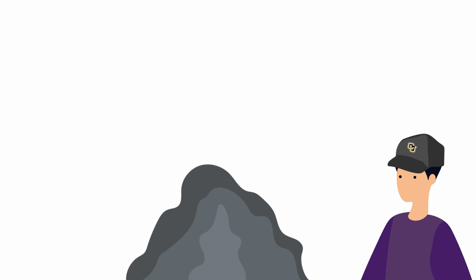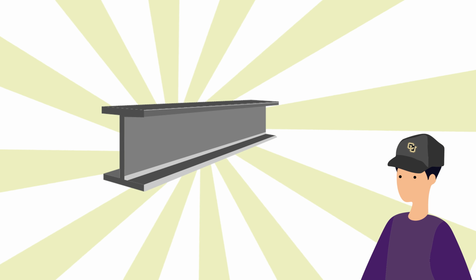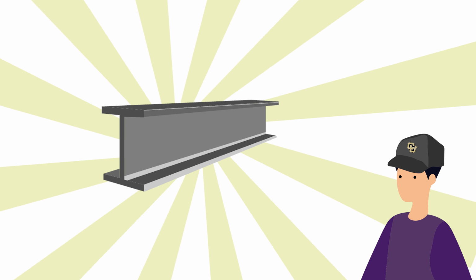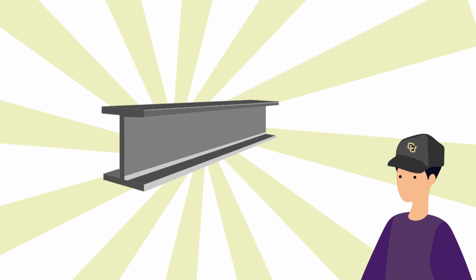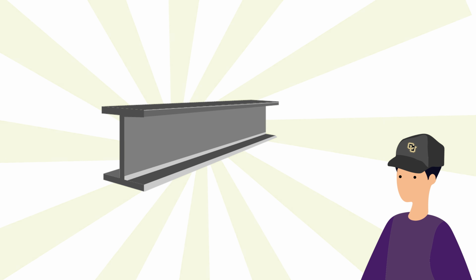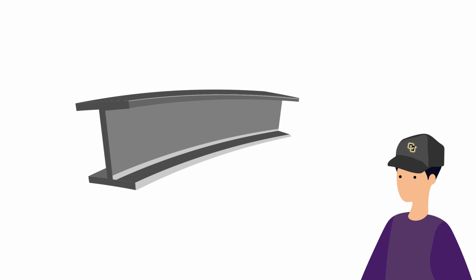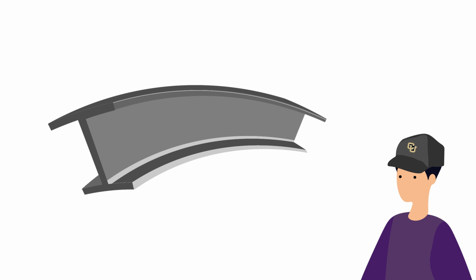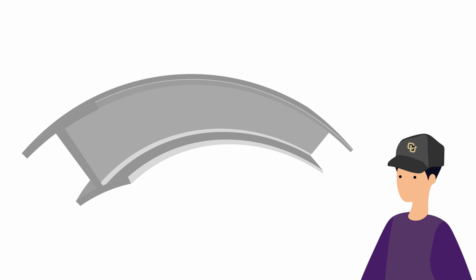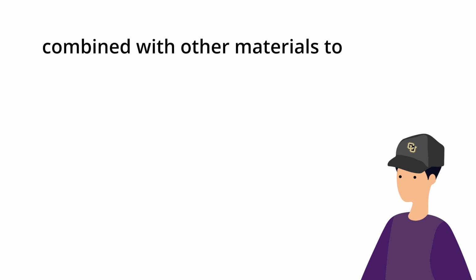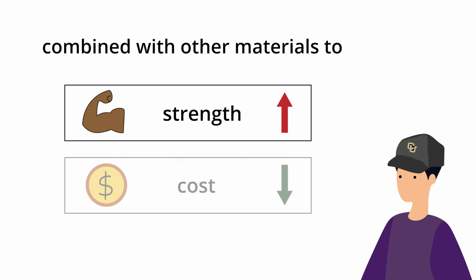So, people tinkered with it to invent a more refined iron called steel. Steel is a useful bridge material because of its high strength in both compression and tension. Steel is also a ductile material, meaning that it can be bent or shaped easily into different forms. While very strong and versatile, steel is also very expensive, so it is usually combined with other materials to maximize strength and minimize costs. Steel is a heavy material and thus reduces the allowable span of the member when considered for use as a beam.